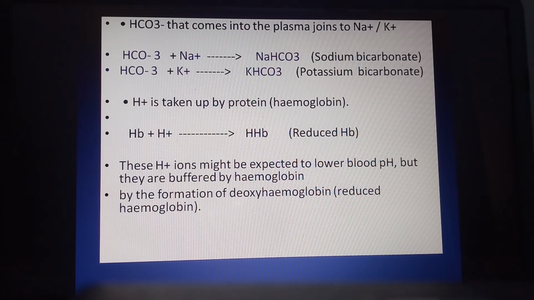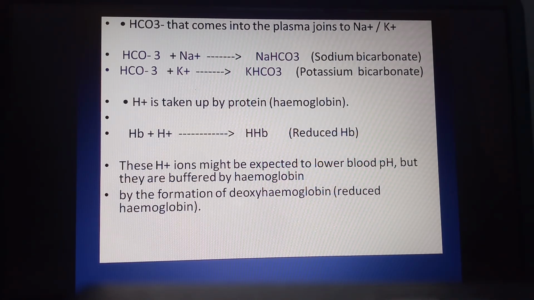But the hemoglobin acts as a buffer by the formation of deoxyhemoglobin. Deoxyhemoglobin, why? Because HHb is a reduced form of the hemoglobin. So this deoxyhemoglobin acts as a buffer to maintain the pH. Actually, an increase in the level of H plus leads to lowering of the pH, but it is compensated. Buffer action is shown by the hemoglobin.